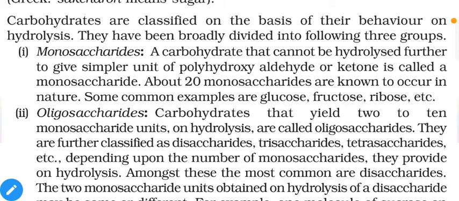The simplest of saccharides or carbohydrates are known as monosaccharides. We cannot further divide them, or obtain simpler compounds from them. About 20 monosaccharides are known to occur in nature. Some common examples are glucose, fructose and ribose.